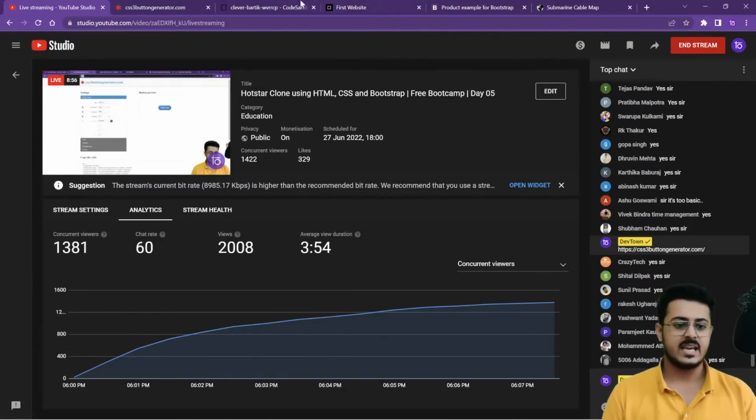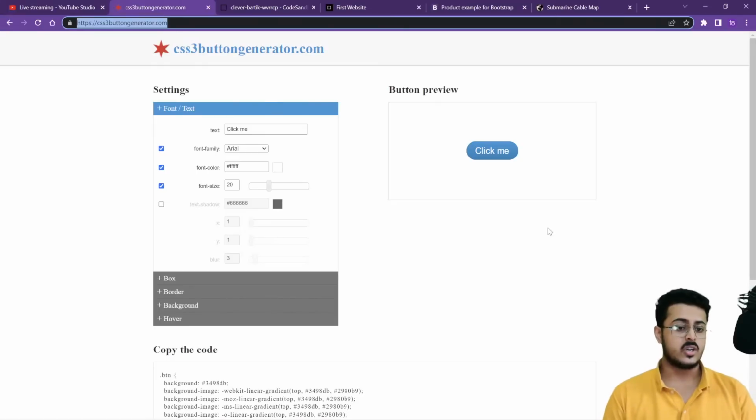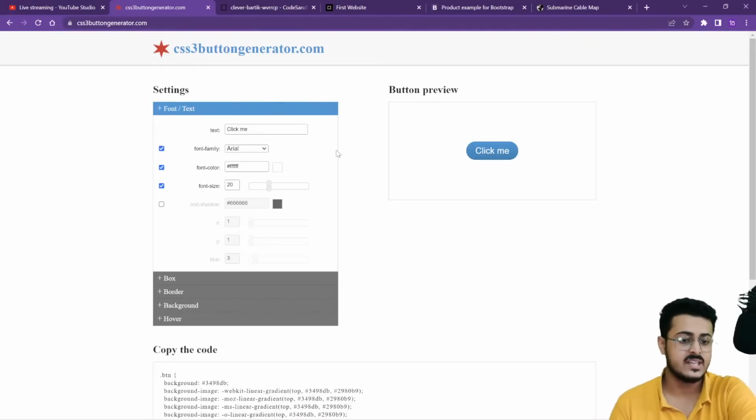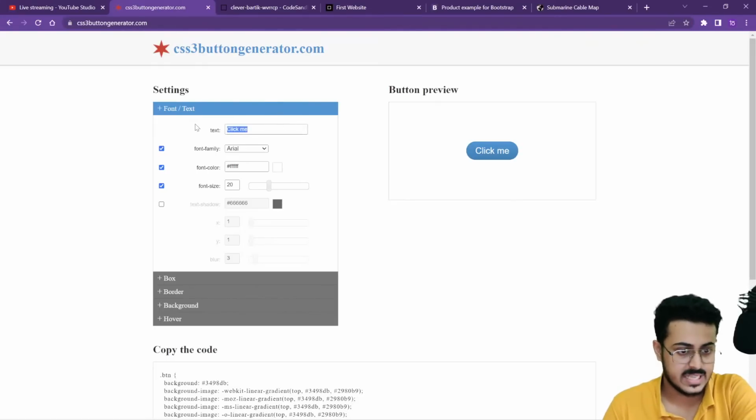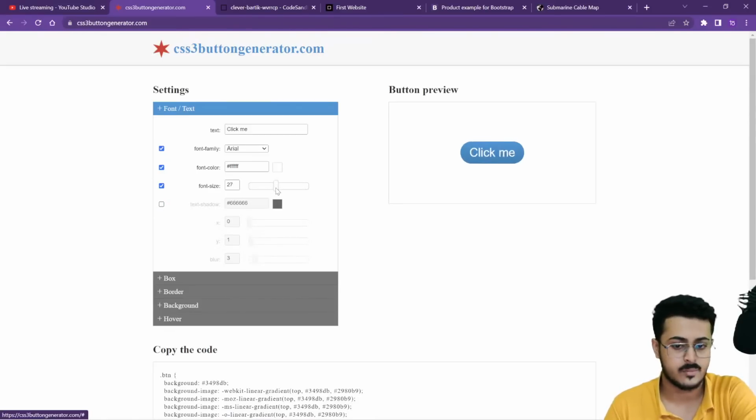So this is the CSS3 button generator. This is the website. You can select the text that you want to be there inside of the button itself. What is the font family that it should belong to? What is the color of the button that you want? What is the font size? If you want to have text shadow, just implement it. How much shadow do you want to put up on the text itself? You can choose all the different things that you want from right over here. You can increase or decrease the size of the button.